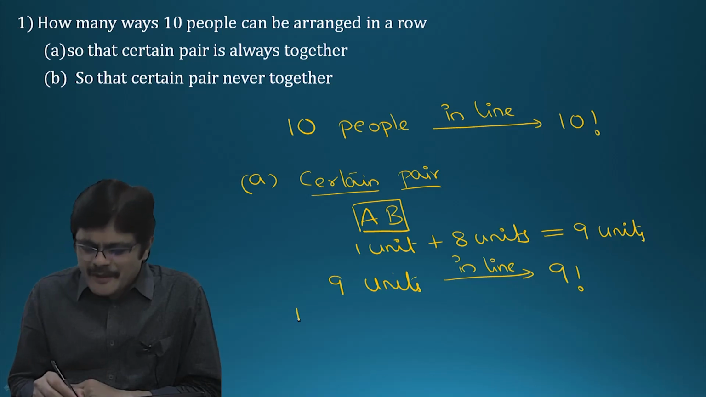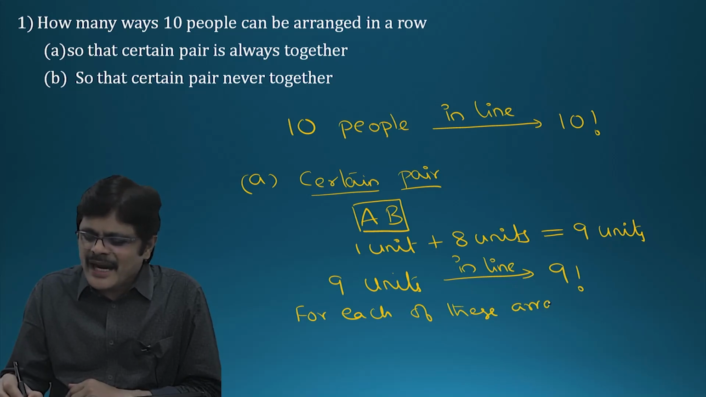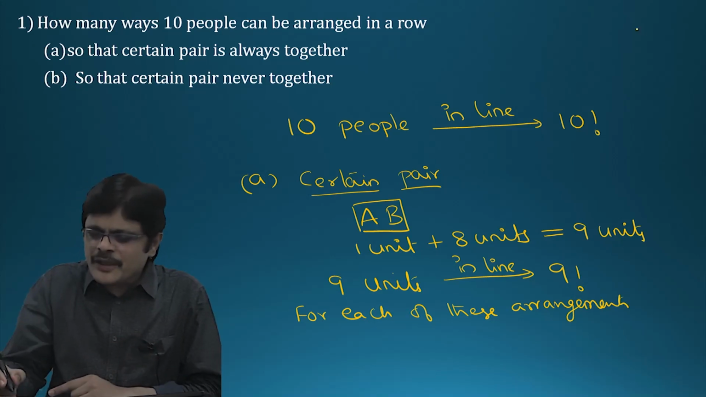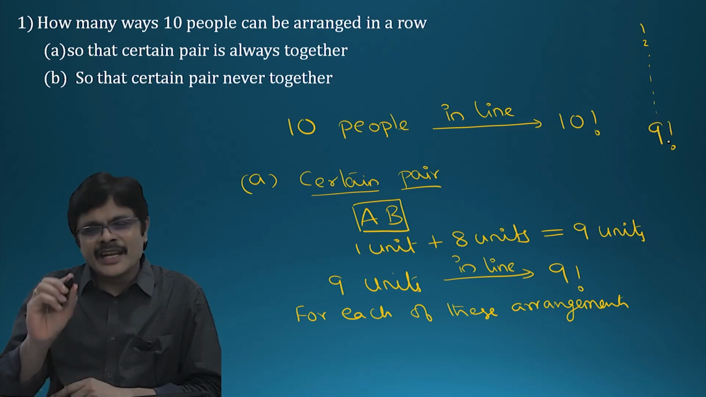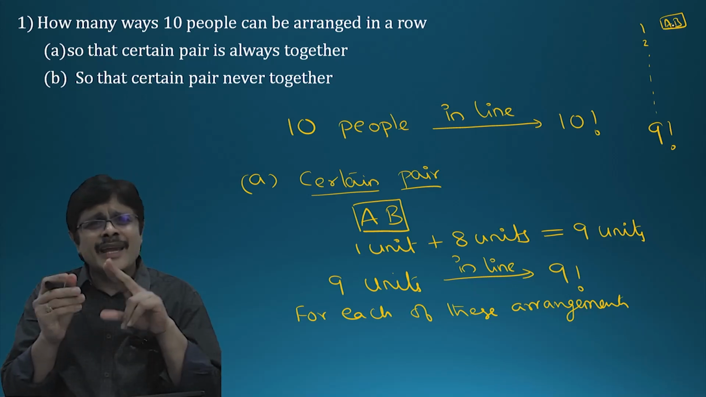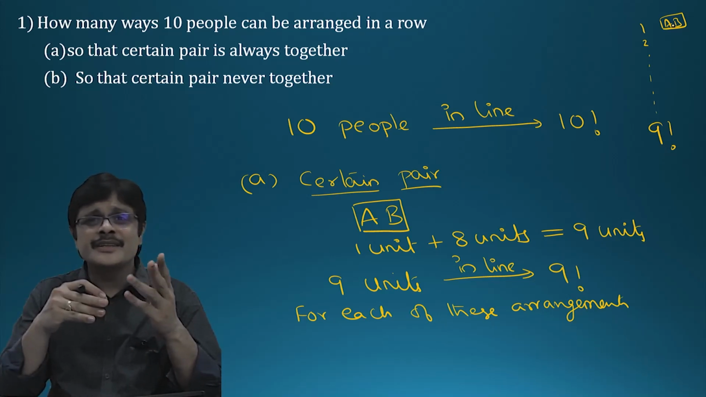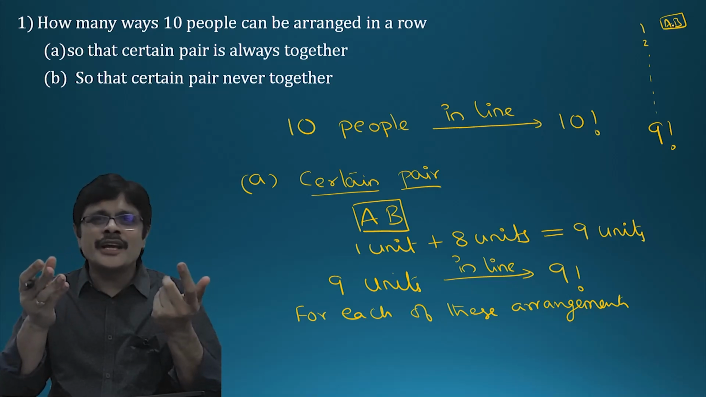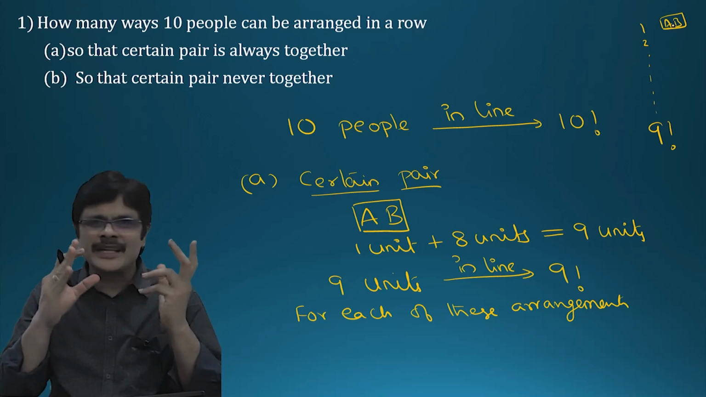Now, for each of these arrangements, you have 9 factorial arrangements in total. In every arrangement we are having AB as a single unit. AB are together, but I never said A should be sitting first and B next. So that condition is not there. But when you say 9 factorial, you are putting that condition, A first and B next.